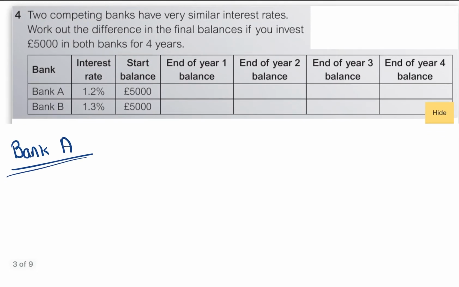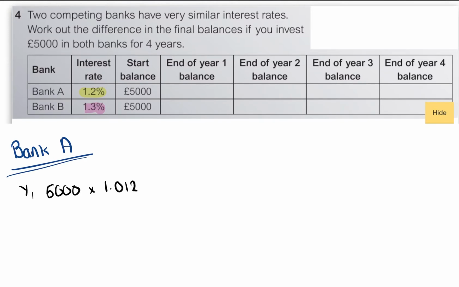So, two competing banks of very similar interest. You can see one of them is 1.2% and the other one is 1.3%. Very similar. What is the difference in the balance? So I'm going to start with Bank A. So firstly, year 1, 5,000. We're going to add on 1.2%. So we're going to times it by